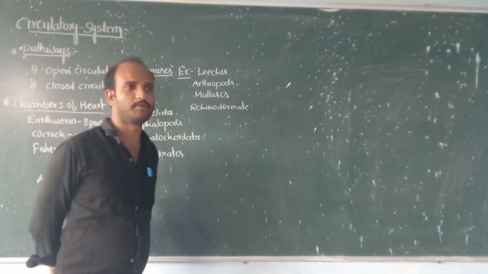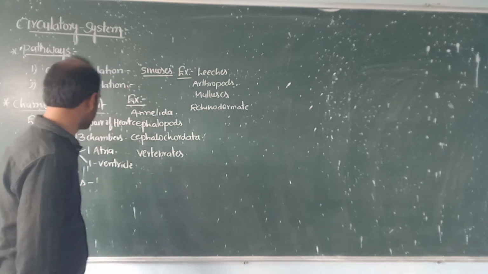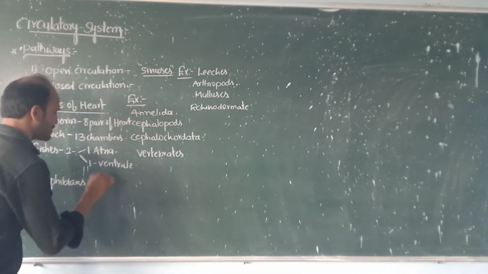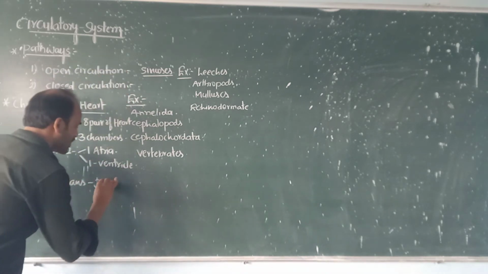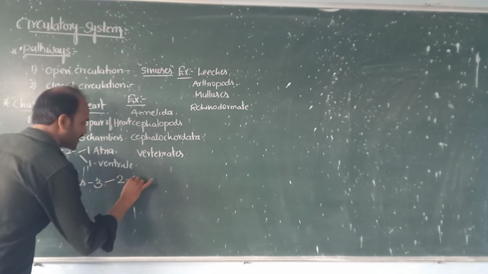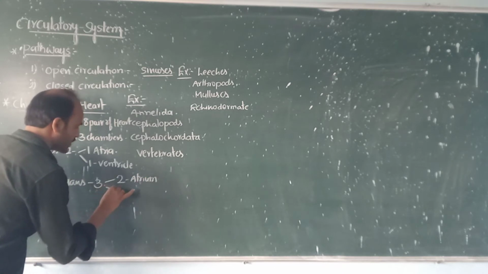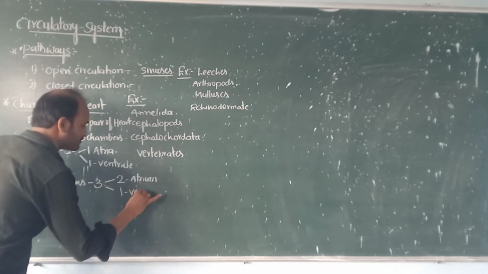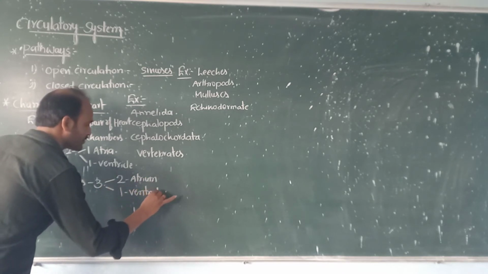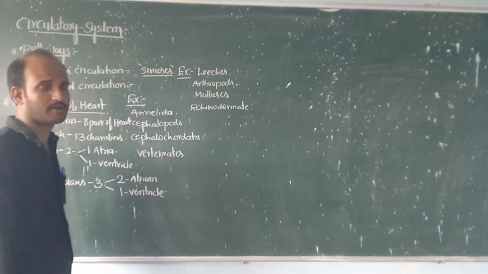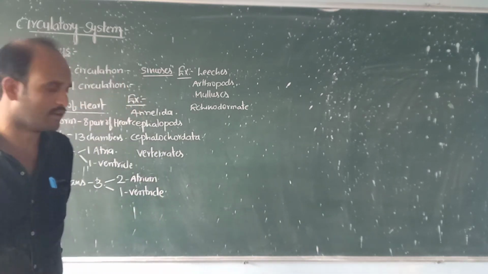The amphibians consist of 3 chambers. How many chambers? 3 chambers. Under that, 2 are atriums, 1 is ventricle.